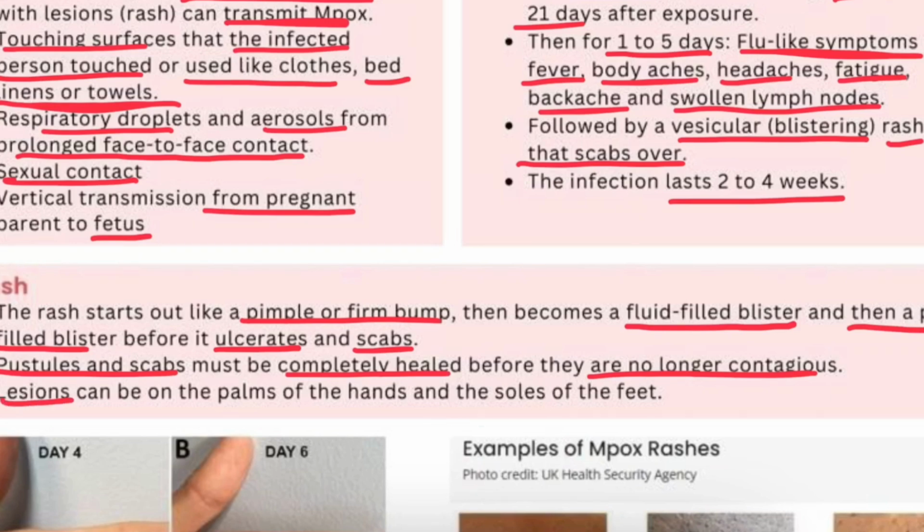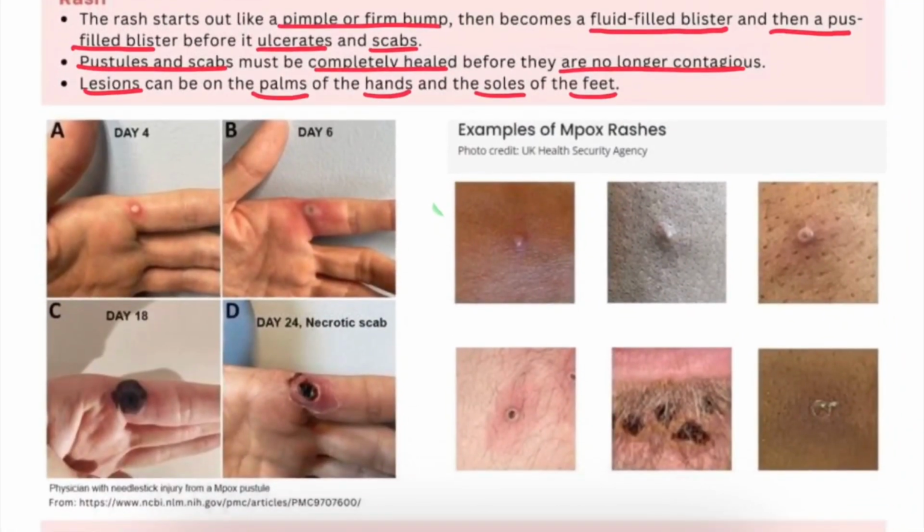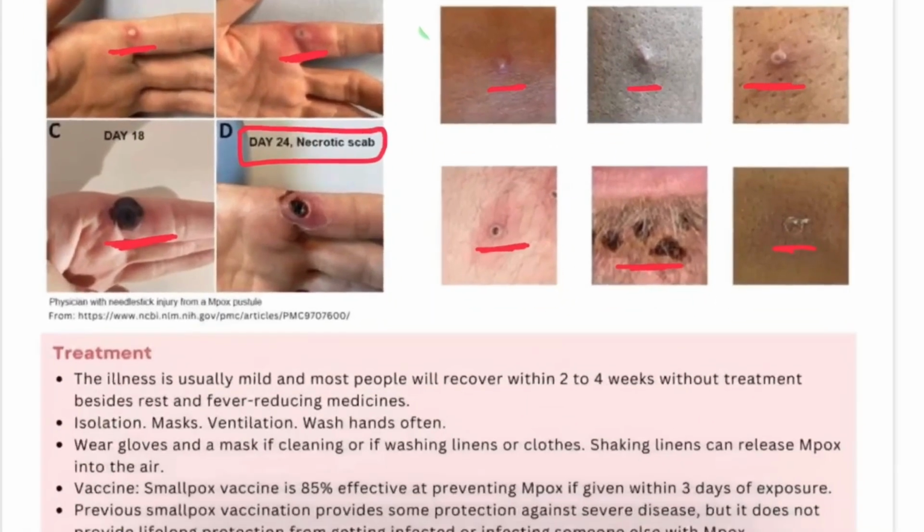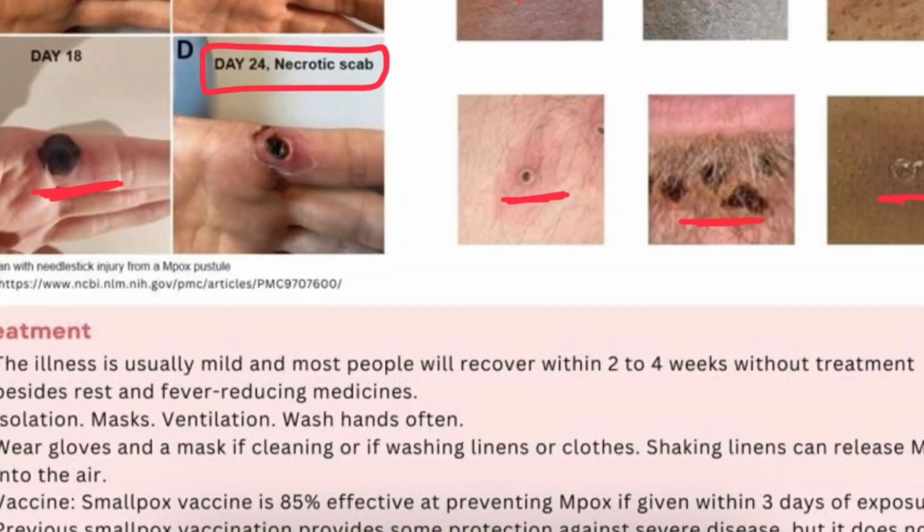These lesions of monkeypox typically appear on the palms of the hands and the soles of the feet. Here we can see first the pimples appear, then they become filled with fluid and pus and become pustules, which later form an ulcer and scab. Here we can see pustules which later become infected and form ulcerations, and in the end become a necrotic scab.